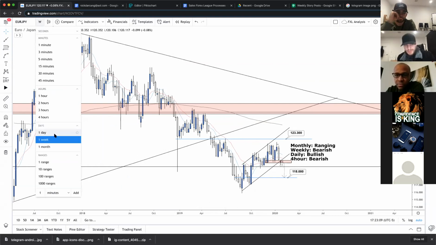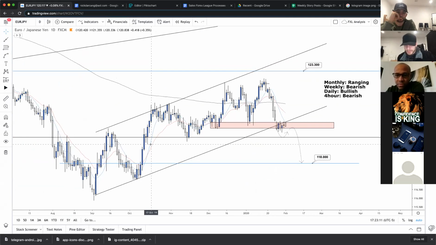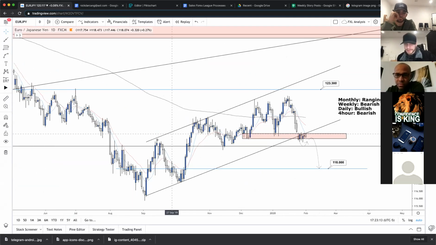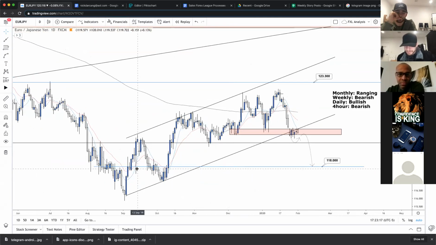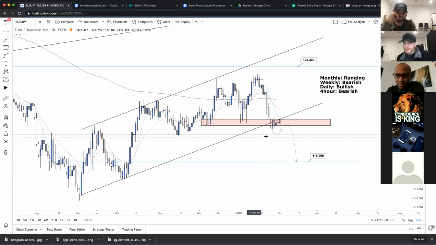So let's drop to the daily, which is bullish, as we can see here. It's a bit of a flag pattern. Right? This is bullish since September, late September. And right now we're getting what may potentially be the breakout of this flag, the bearish continuation that we have been waiting for. Right now we're seeing a lot of consolidation after this large push last week.